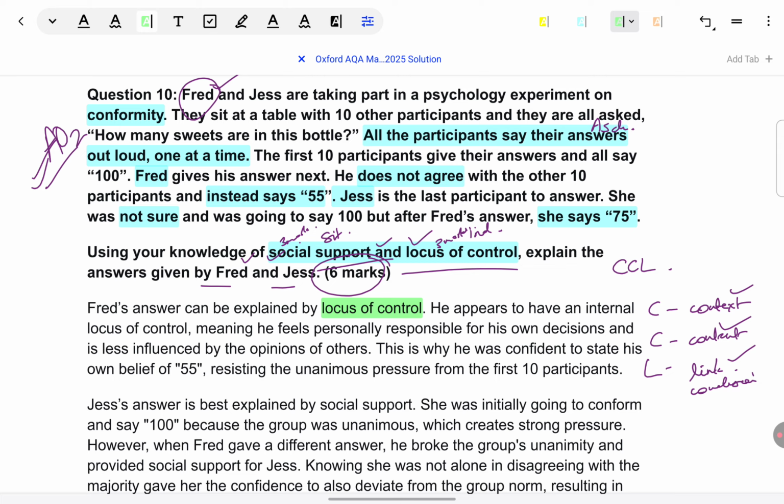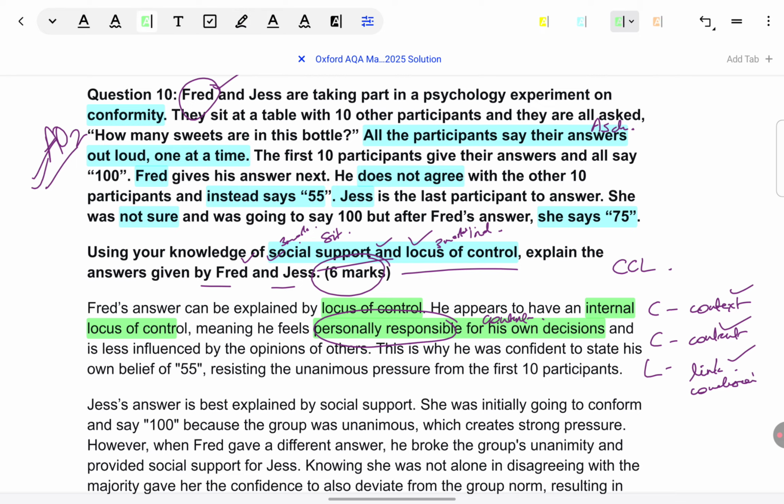He appears to have an internal locus of control, meaning he feels personally responsible for his own decisions. This is content. In general, are they explaining what is internal locus of control? No. With reference to Fred, what is internal locus of control. But did they just mention? No, they explained it a little, elaborated a little. Personal responsibility. That is what internal locus of control means. So Fred is acting personally responsible.